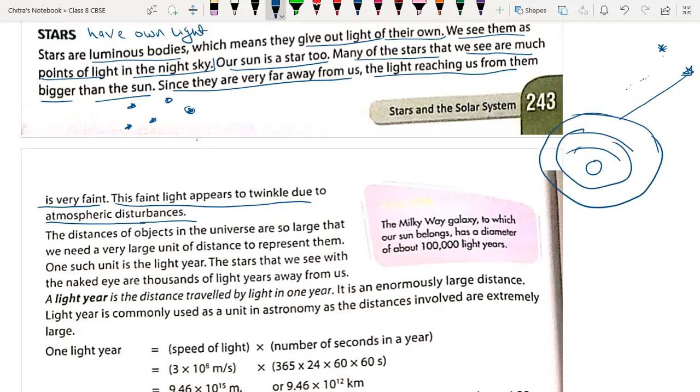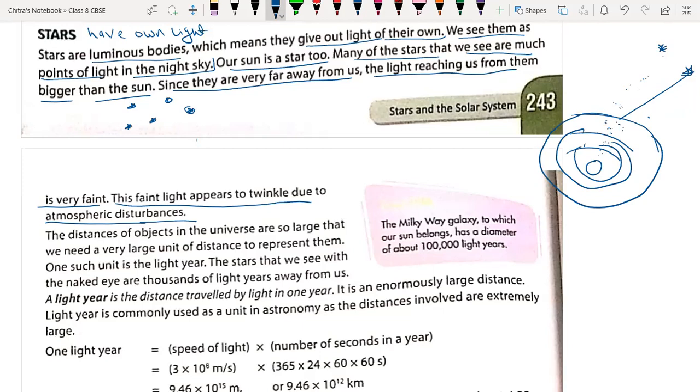But when light enters our atmosphere, so this is the atmosphere. See here we don't have any particles, but in the atmosphere we have different particles of gases. The density of the gas particles in our atmosphere is also different in different layers, right? Yes, sir. It's different.